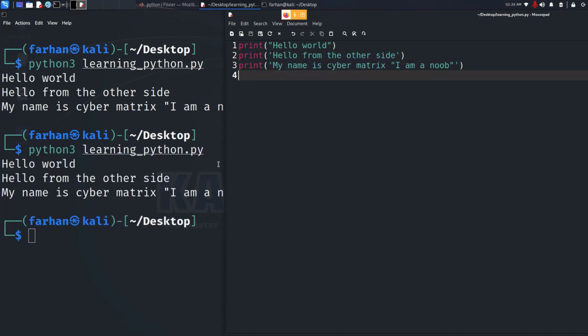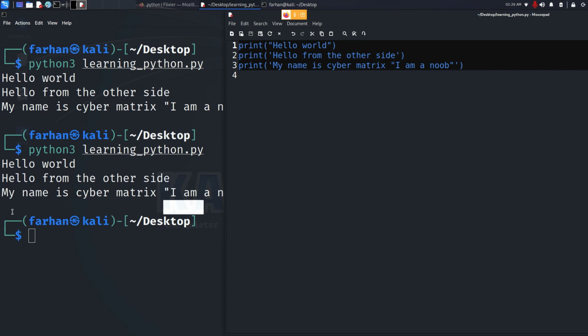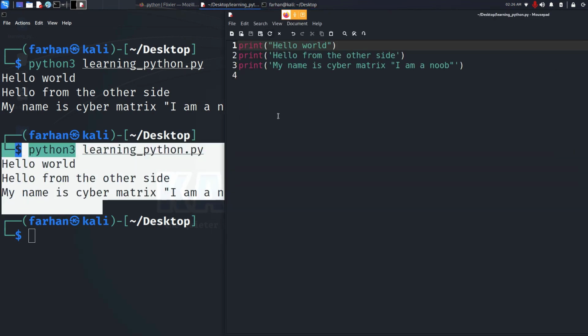Now let's talk about how we can print multiple lines together. So you have already seen that I have already printed multiple lines. But what if I had a huge essay here with hundreds of lines? Would it have been smart to print each of the lines like this? No, right? So what we can do in that scenario is we can